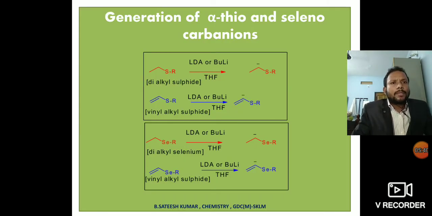See the generation of carbanions, both thio and selenocarbanions. In the example, a dialkyl sulfide reacts with LDA or butyl lithium in THF solvent at low temperature to generate an alpha thiocarbanion. In the same way, selenium compounds are also synthesized by the above method.